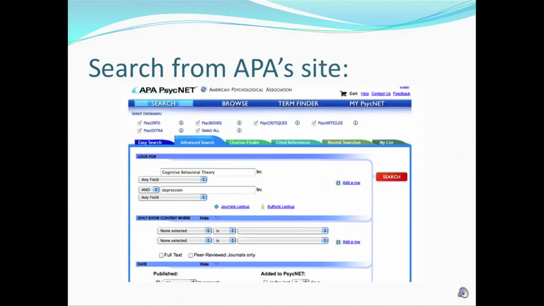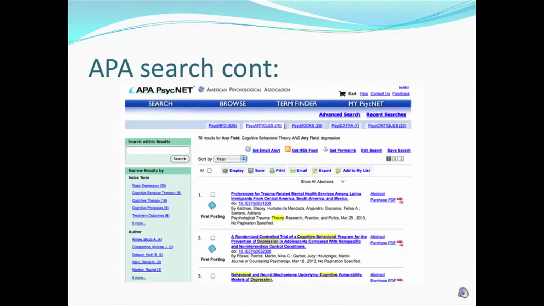If you decide to conduct a search from the APA site, this is what it looks like. Let's do a search for cognitive behavioral theory and depression with the Boolean word "and." Notice the results show hits in all of the databases under the APA umbrella. On the right hand side of the screen, it says purchase PDF. So these articles are not for free. If you want to see the results for only PsycINFO, you'd have to click on that tab.